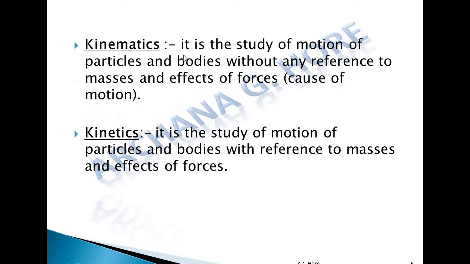Kinematics is the study of motion of particles and bodies without any reference to forces and masses and the effect of forces, that means the causes of motion. Kinetics is the study of motion of particles and bodies with reference to masses and the effect of forces.